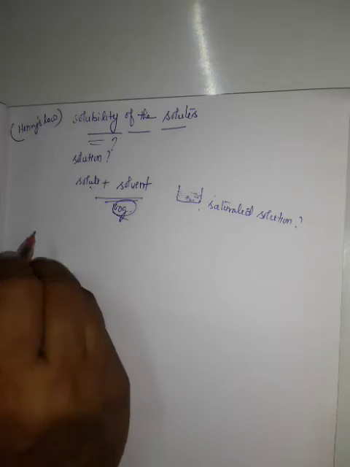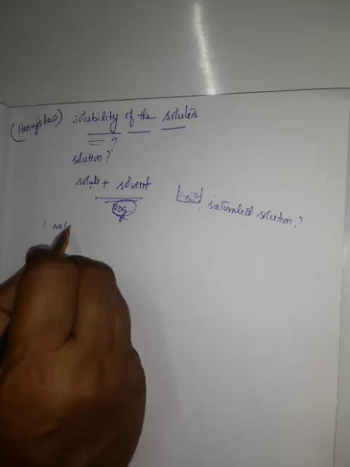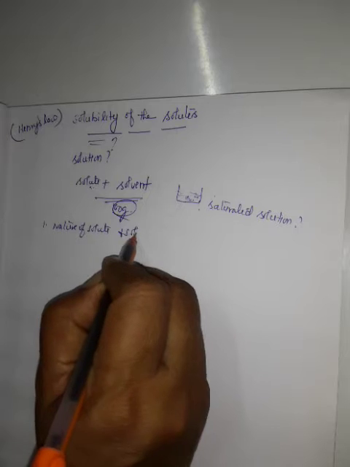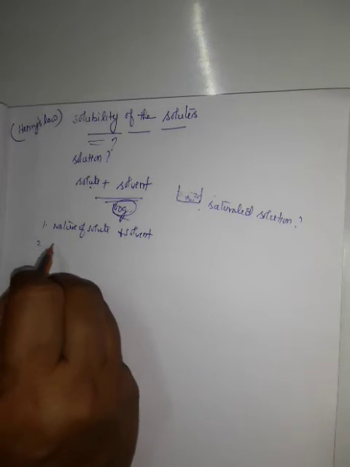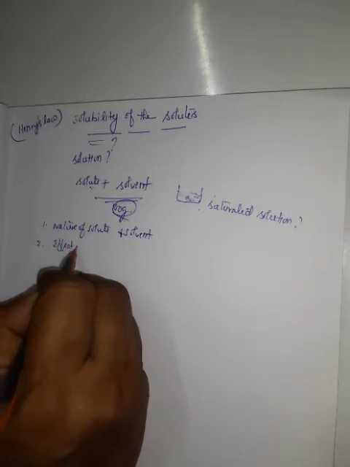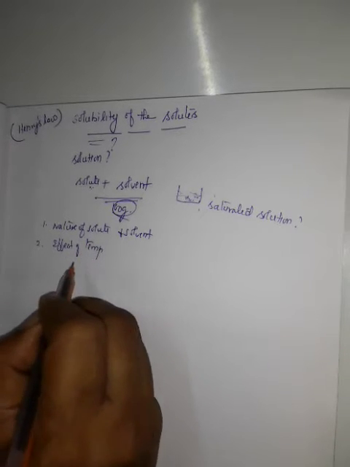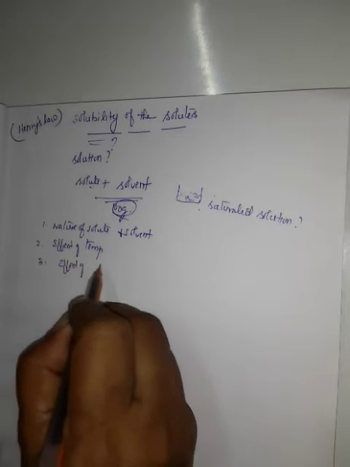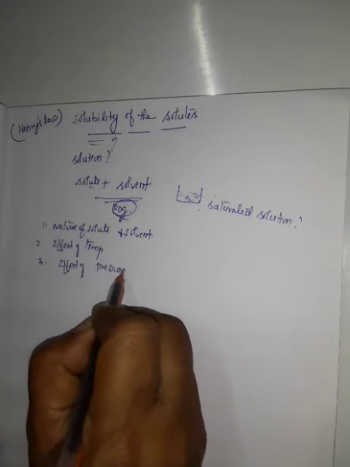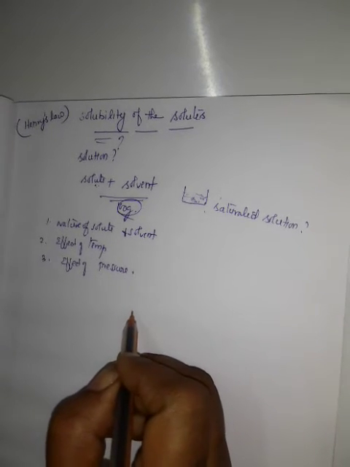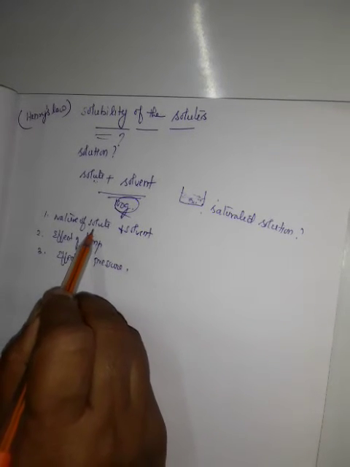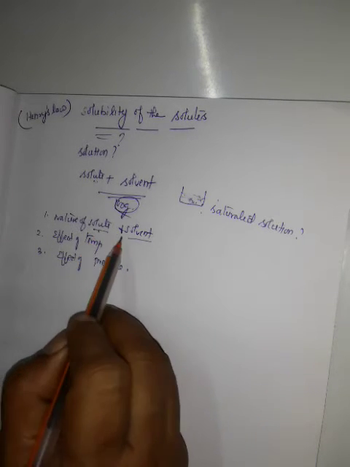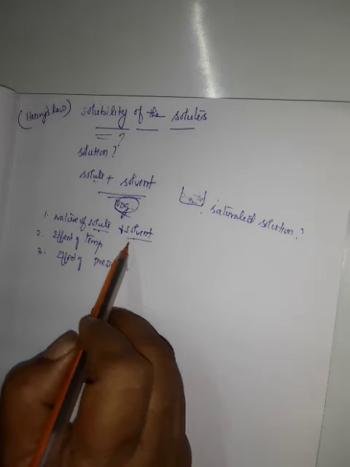Here are some factors which influence solubility. Number one is nature of solute and solvent. Number two, effect of temperature. Number three, effect of pressure. One by one we can see. Already I taught what is meant by solute and what is meant by solvent. Solute is present in smaller amount, solvent is present in larger amount.